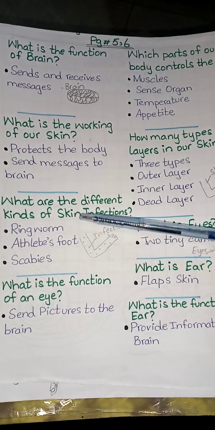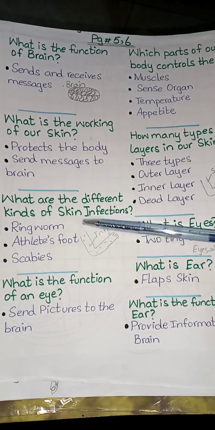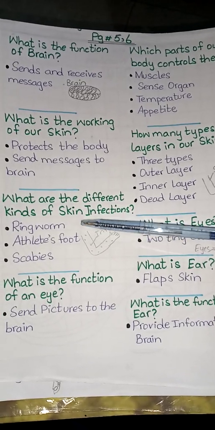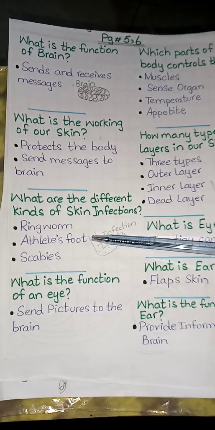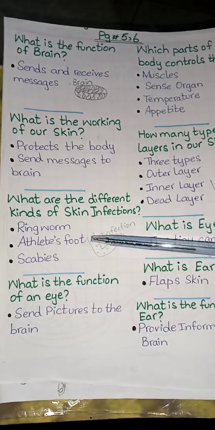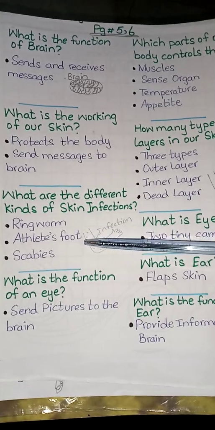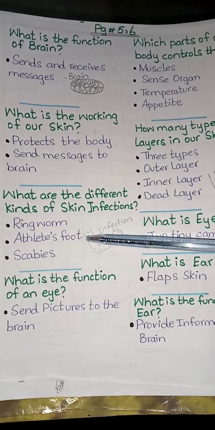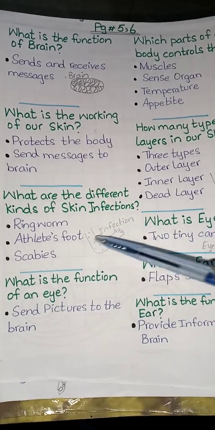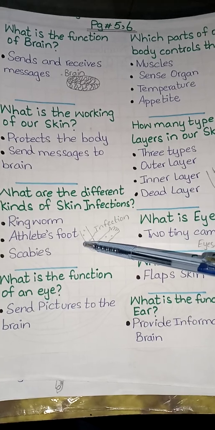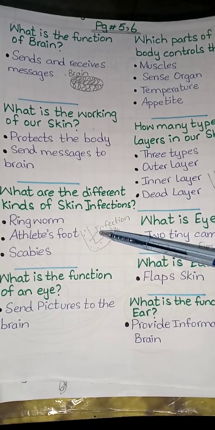The second skin infection is athlete foot. It is also a fungal disease which attacks the soft skin of the feet, especially between the toes.